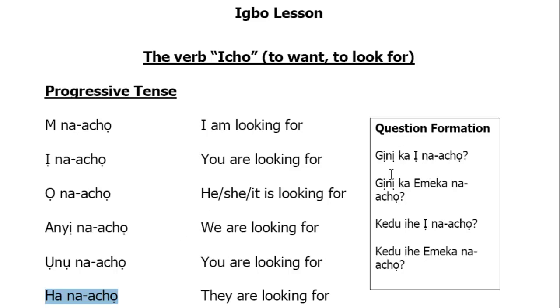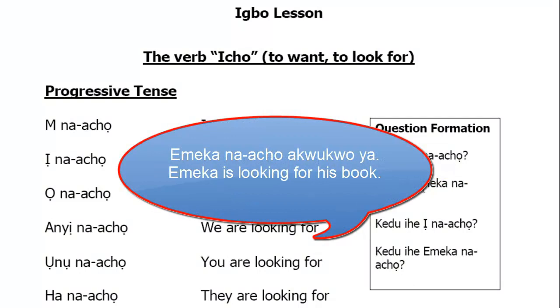To find out what somebody is looking for, you can say, Gịnị ka ị nacho? What are you looking for? And then the person will respond by saying, nacho, and then you put a noun or something that you're looking for. If you want to ask the question in the third person, that's to find out what another person is looking for by using the person's name. Gịnị ka Emeka nacho? What is Emeka looking for? Then the answer will be Emeka nacho.